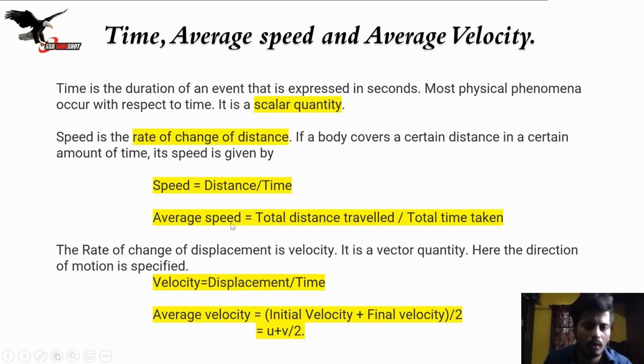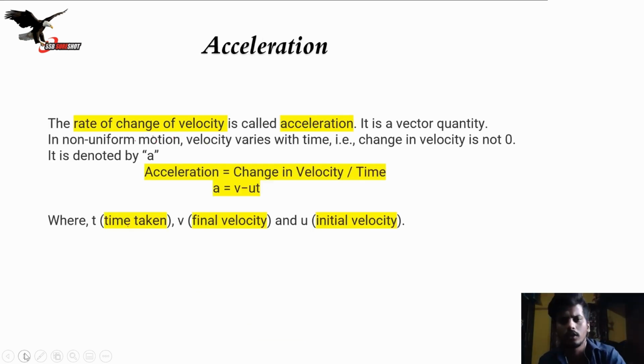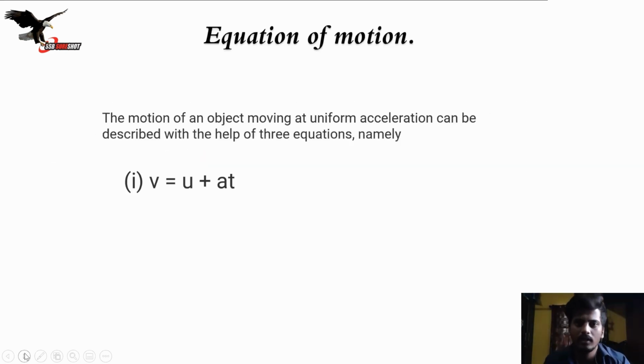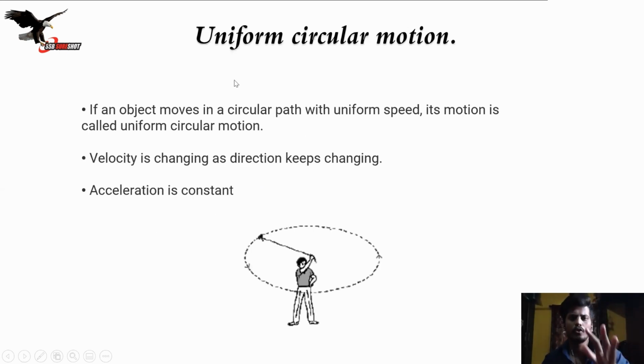If you do not know, for example, that the rate of change of displacement is velocity and the rate of change of distance is speed. These two are very important, right? These two you have to know. If you do not know this difference, then you might confuse yourself. Confusion in competitive exams will create a larger problem, and you might not be able to clear the examination. So work on your basics and try to clear your basics, then only will you be able to study further with clarity. Now the last slide comes out to be uniform circular motion.